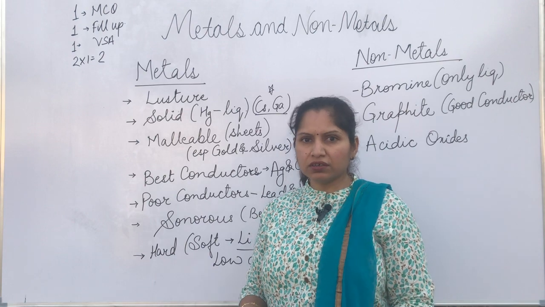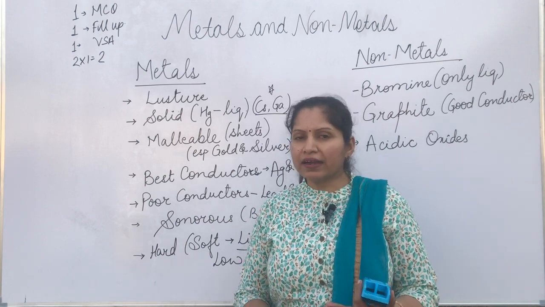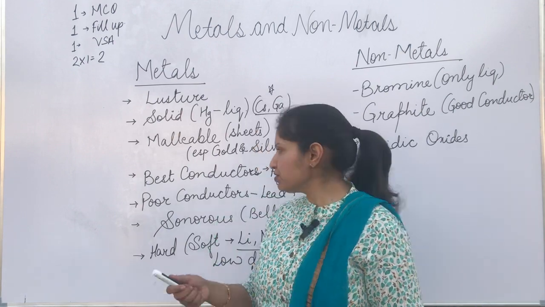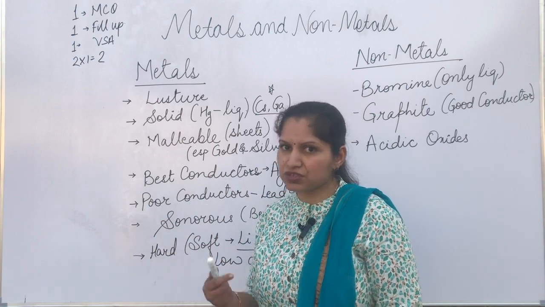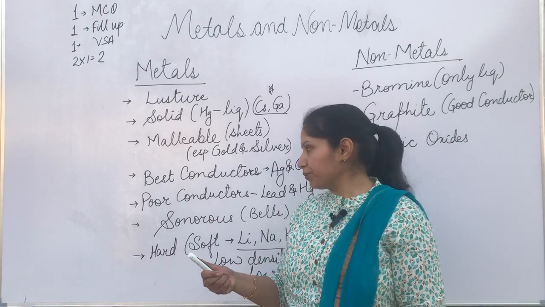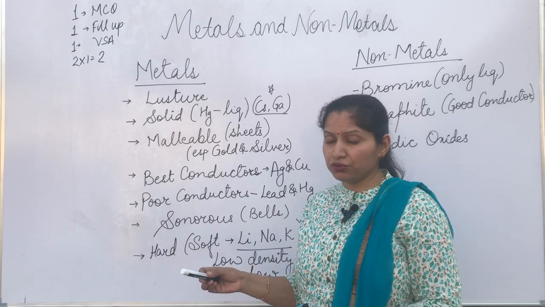They are very good conductors. The best conductor is silver. Second is copper. That is why we make wires out of copper. Why don't we use silver? Silver is the best one, but we don't use silver because it's very expensive. So the second option after silver is copper, so we use copper.